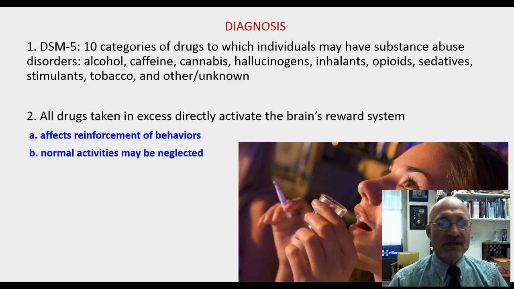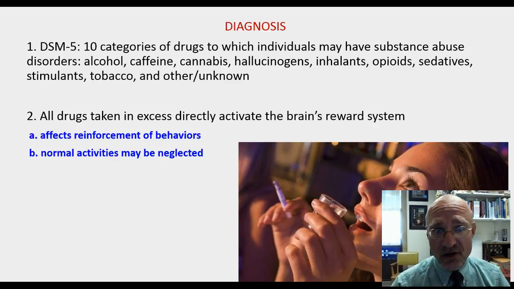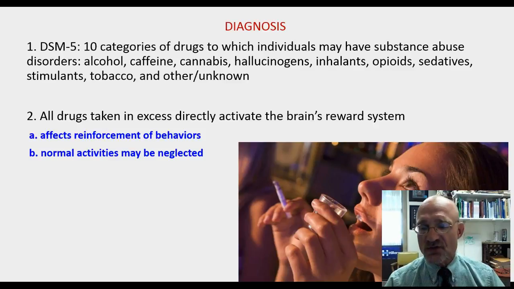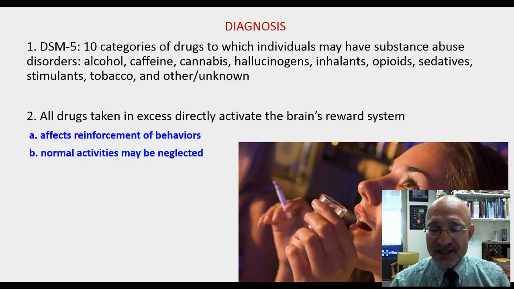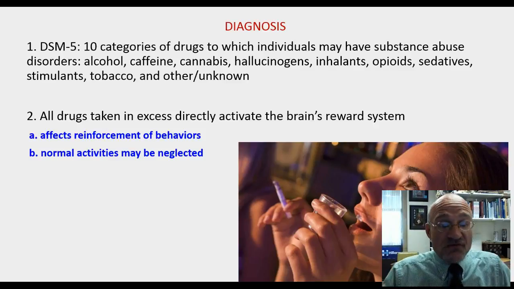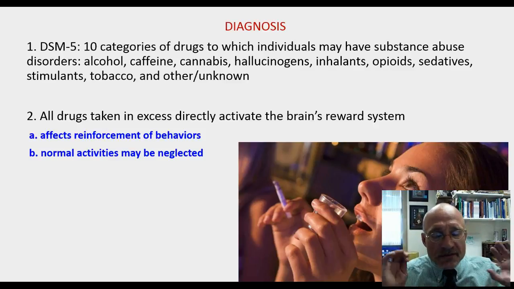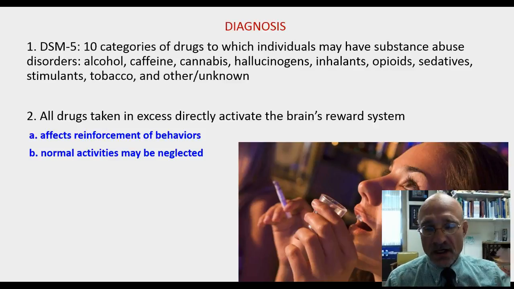Now, a diagnosis. The DSM-5 looks at 10 categories of drugs to which individuals may have substance abuse disorders, and you can see them there, but we are concerned with alcohol and cannabis. Those are the two that adolescents tend to abuse the most. All drugs that are taken in excess directly activate the brain's reward system. So it affects the reinforcement of behaviors. Motivation is affected. So normal activities may be neglected, and we talk about how that affects the dopamine receptors in the brain.